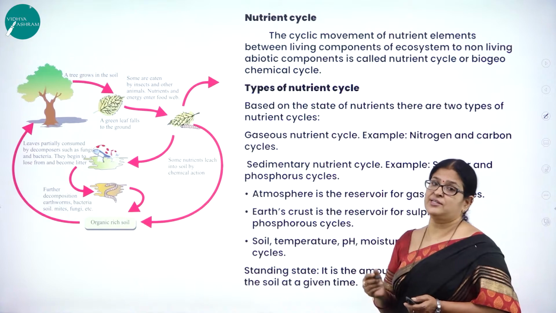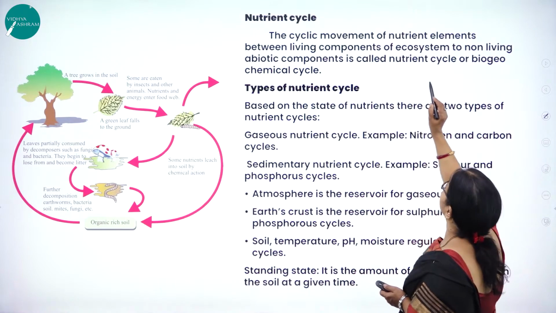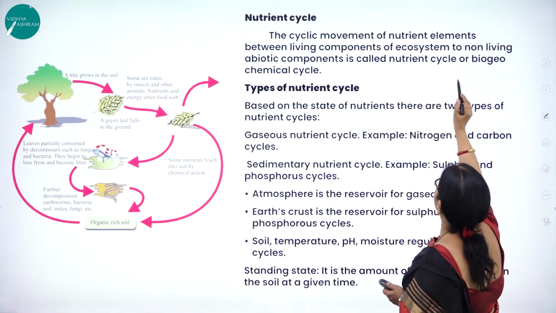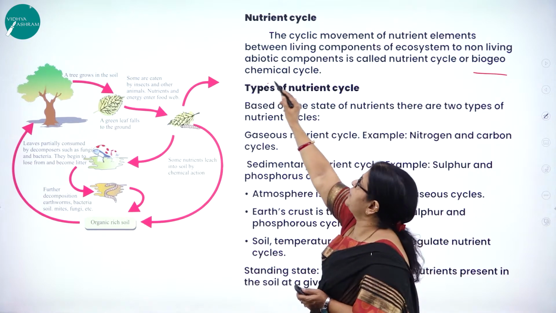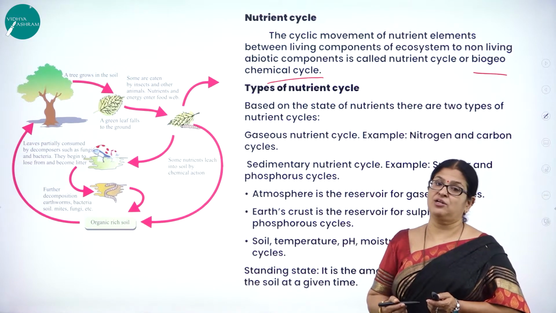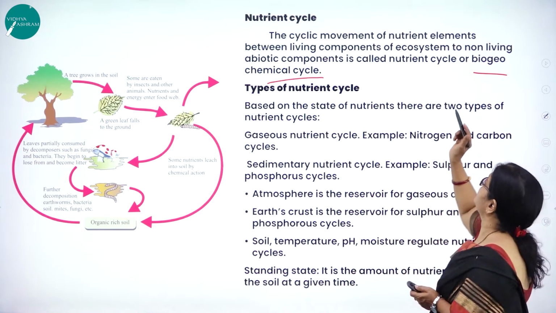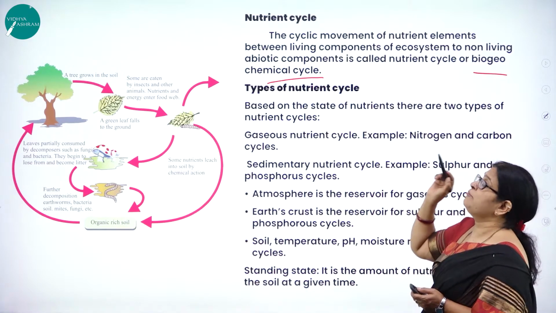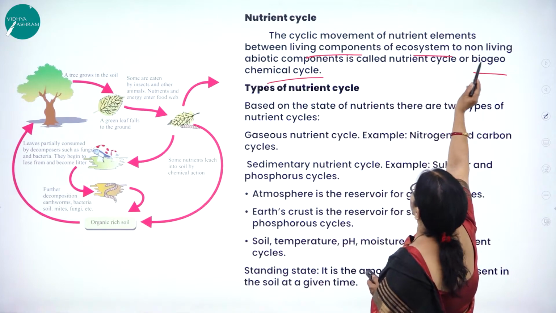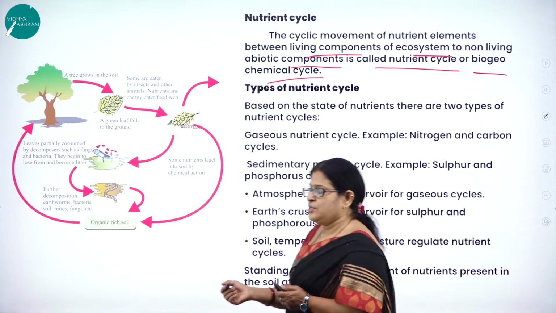So what is nutrient cycle? The cyclic movements of nutrient elements between living components of ecosystem to non-living abiotic components is called nutrient cycle, or it is also called as what? Biogeochemical cycle. How do we define the word called nutrient cycle or biogeochemical cycle? The cyclic movements of nutrient elements between the living organisms, that is the living components of ecosystem, to non-living abiotic components is called nutrient cycle.